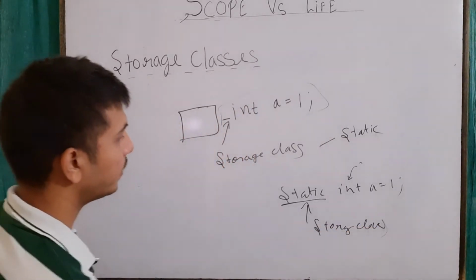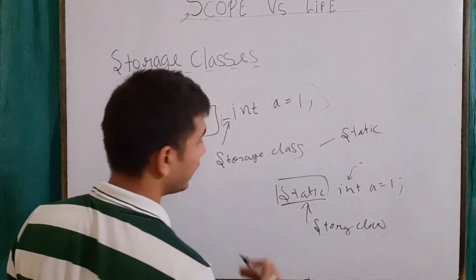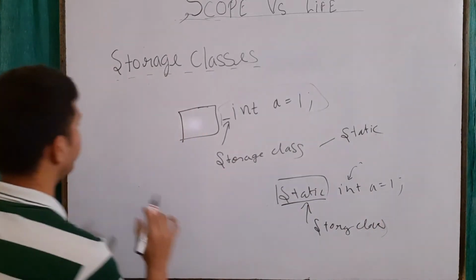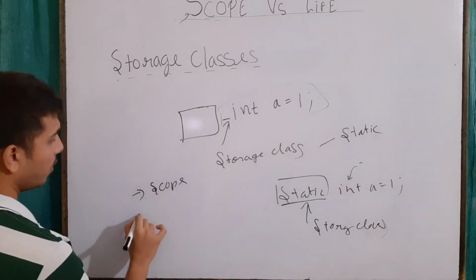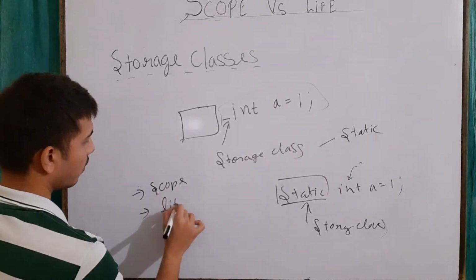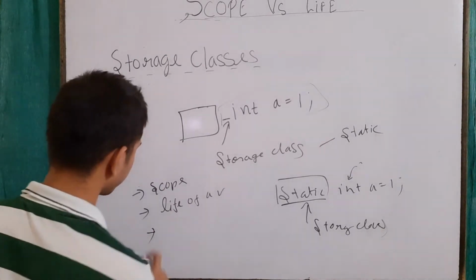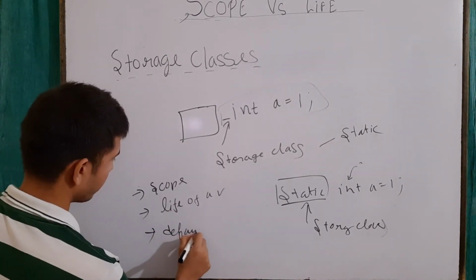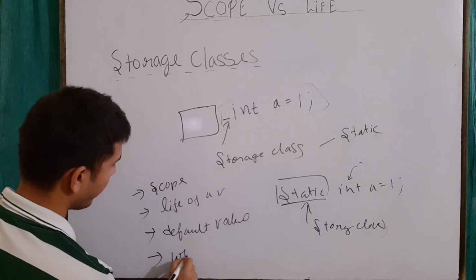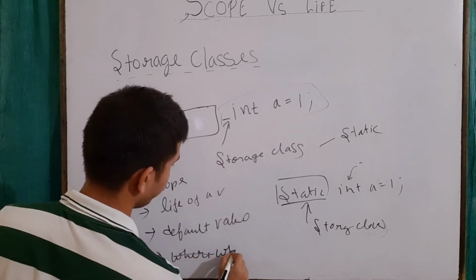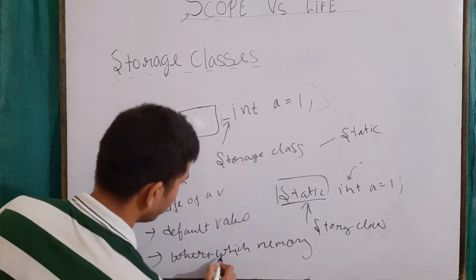Based on the storage class, there are several properties of a variable that we can define. For example, we define what the scope of a variable will be, what the life of a variable will be, and the default value, and also which memory will be used.